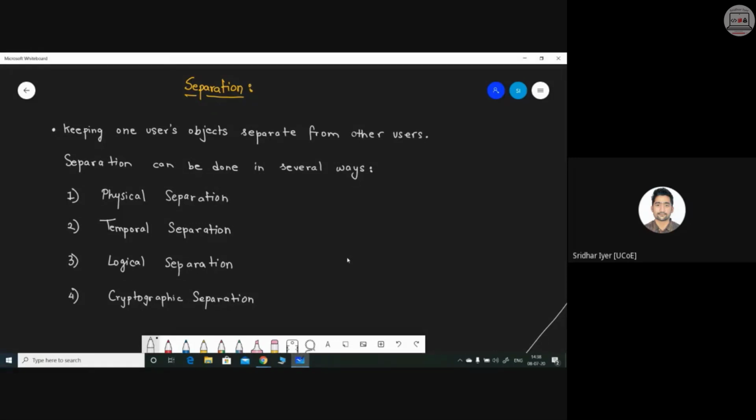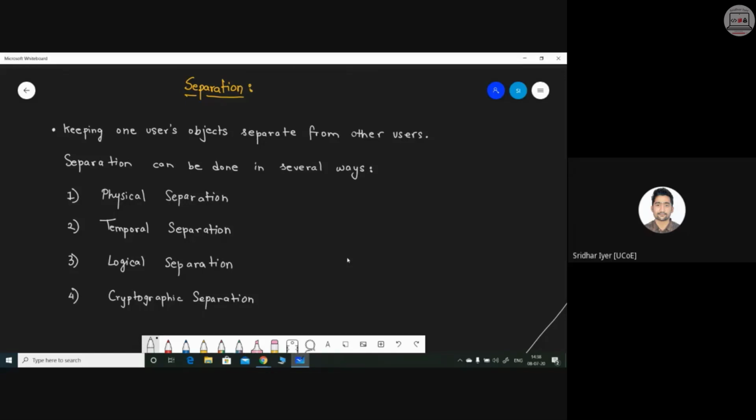Now you know what is a subject, what is an object. We have already covered that in Bell LaPadula and Biba models. Subject is the person or the user using that particular file. That particular file is called an object. Keeping one user's objects separate from other users' objects is termed as separation. You're understanding what I'm saying?